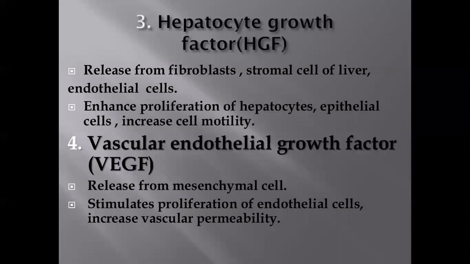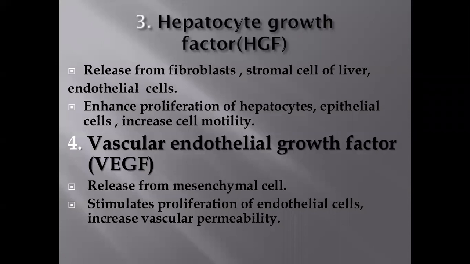Now the third one is hepatocyte growth factor. Hepatocyte growth factor is released from fibroblasts, stromal cells of the liver, and endothelial cells. Stromal cells means the supporting cells. One is the parenchyma, the other is the stromal cell, which is connective tissue, the supporting cell. These cells release it, and it enhances the proliferation of hepatocytes and epithelial cells, and increases cell motility, or movement to the site of injury.